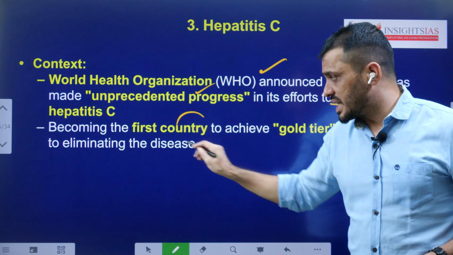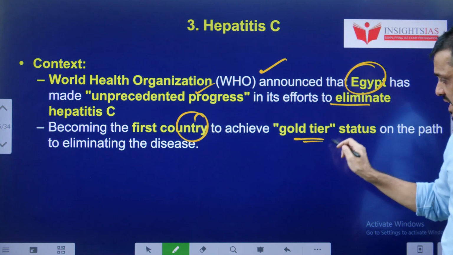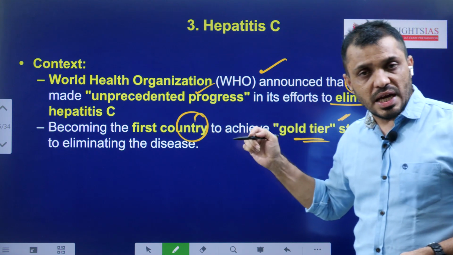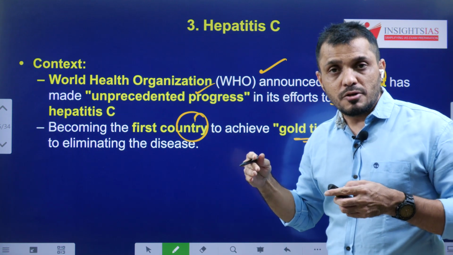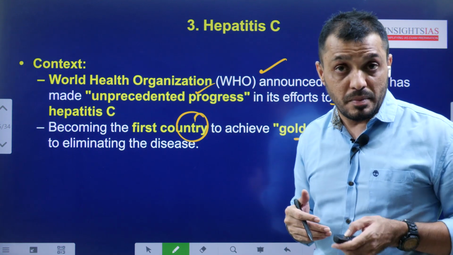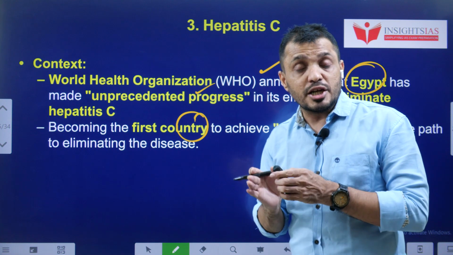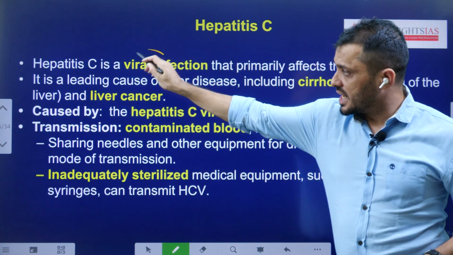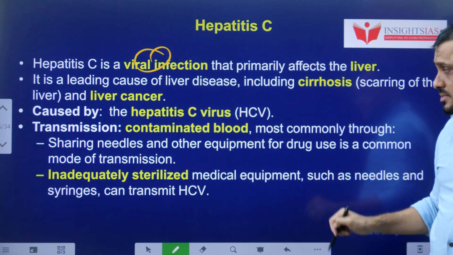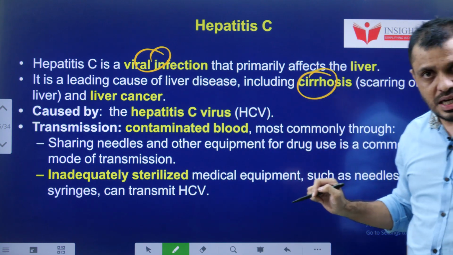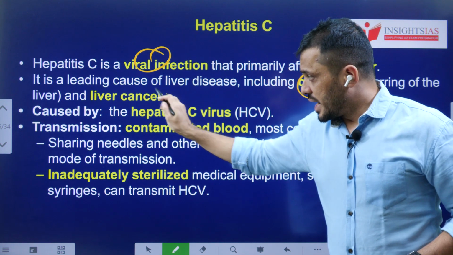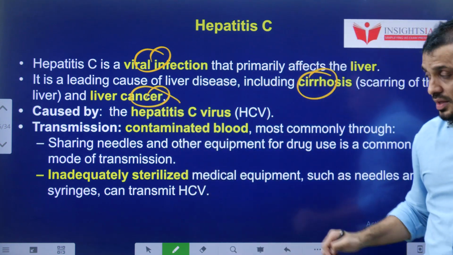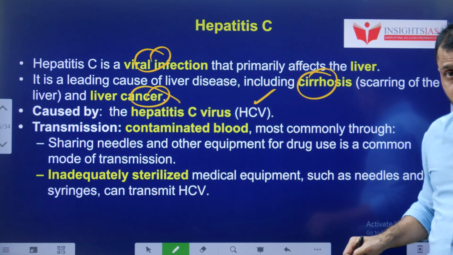It is the first country to achieve gold tier status. Gold tier status is achieved when a particular country shows remarkable progress in the reduction of a particular disease. Hepatitis C, like I said earlier, is a viral infection and it causes liver cirrhosis and liver cancer as well, caused by the hepatitis C virus.